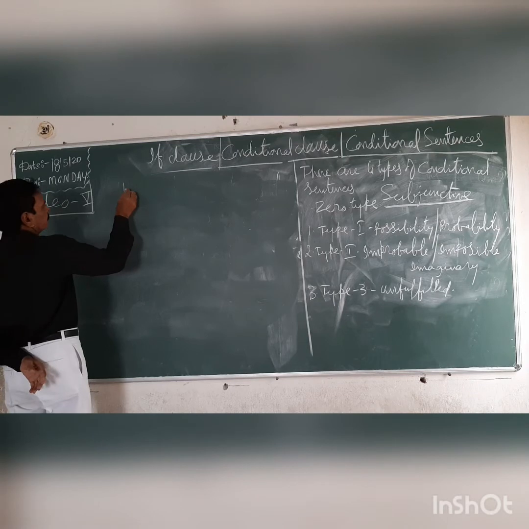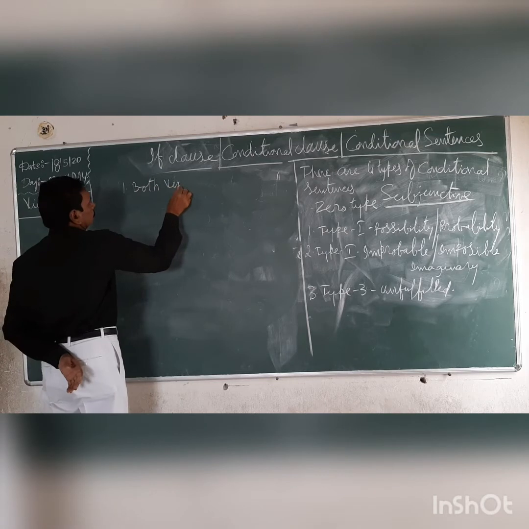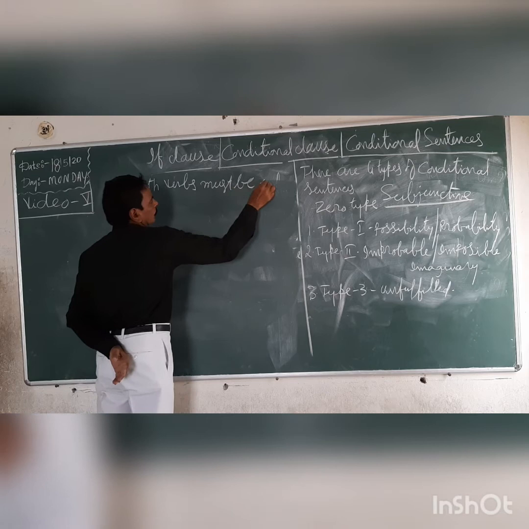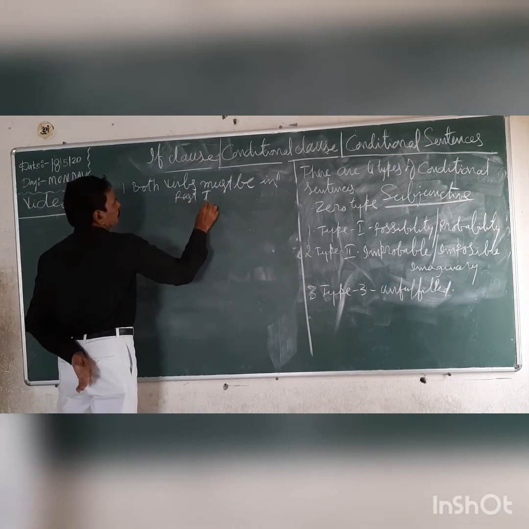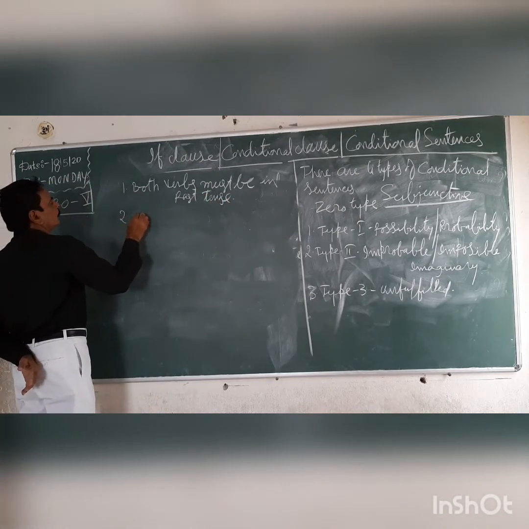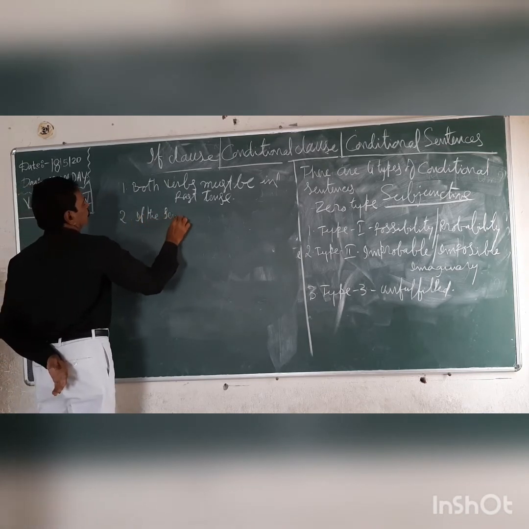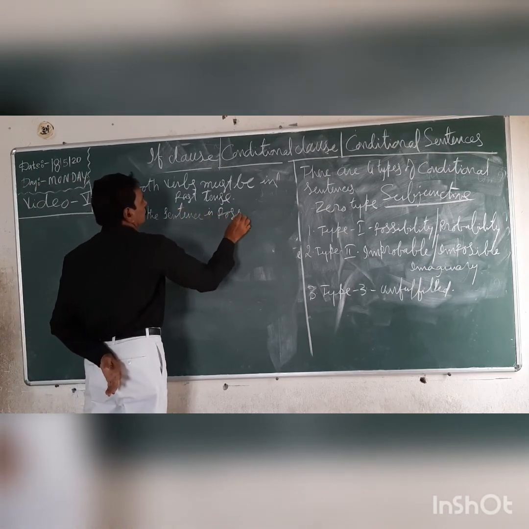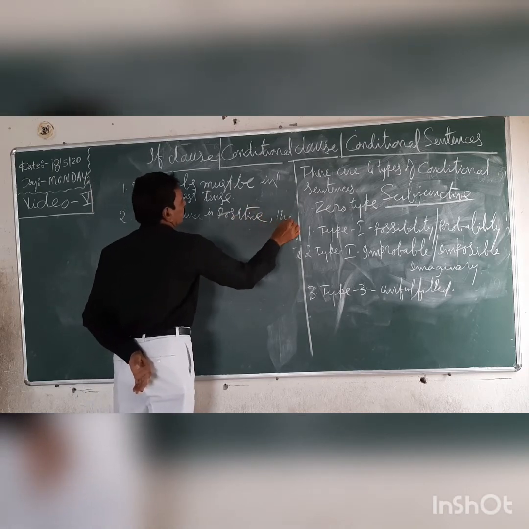First important thing regarding type 3 is both verbs must be in past tense. Second one is, if the sentence is positive, the answer must be negative.